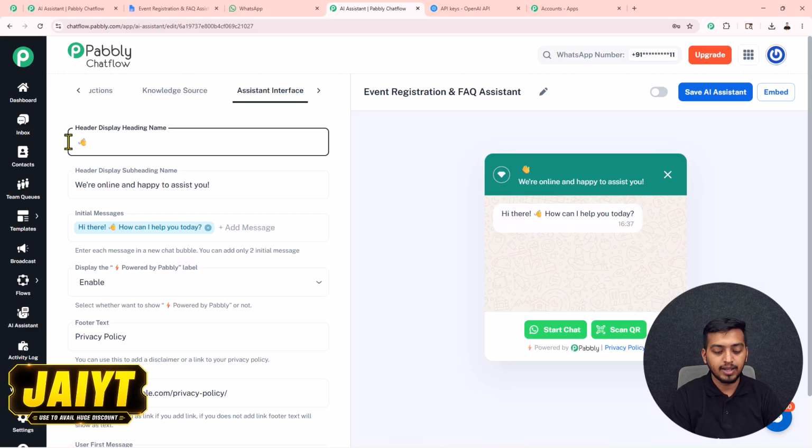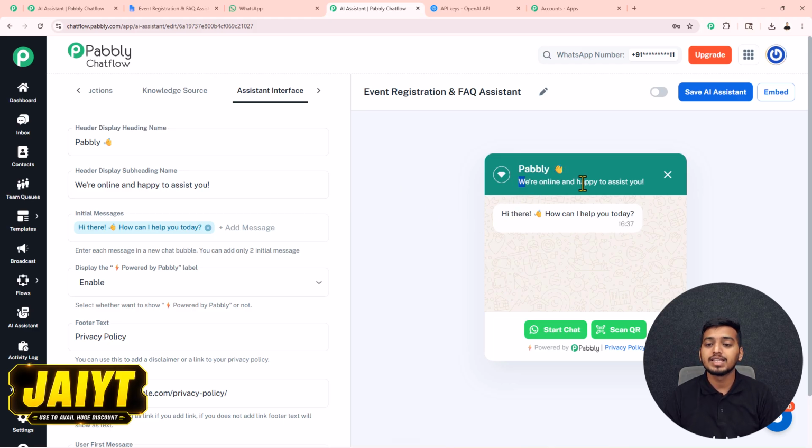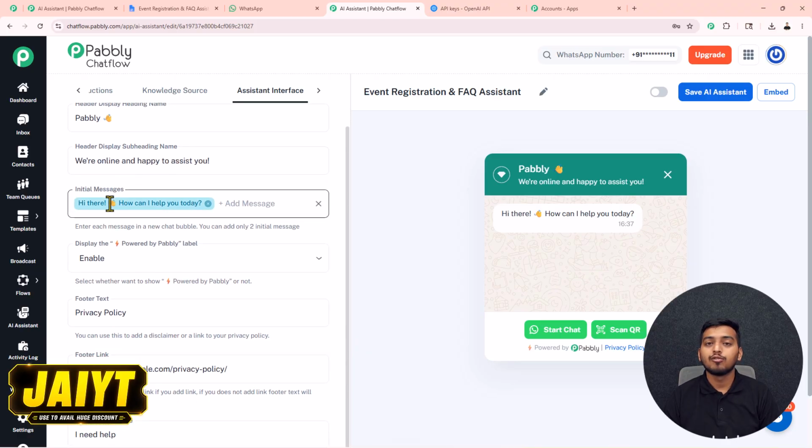So if I add Pabbly as the name of my business, you can see here this name is changed successfully. If you want to change the subheading, you have to add the text inside this second box. For this initial message, one message is already added. To add one more, you just have to type down the message and press the enter button. Your message will get added successfully.